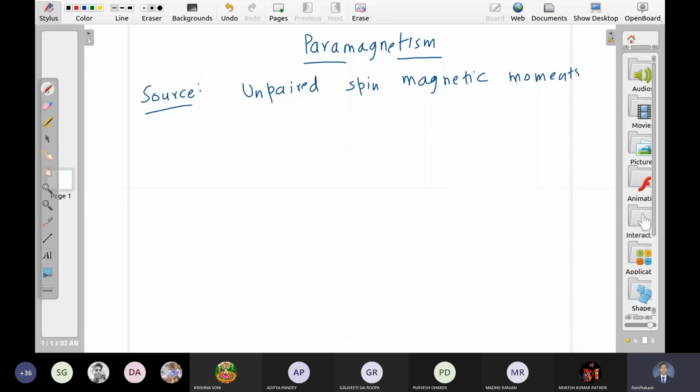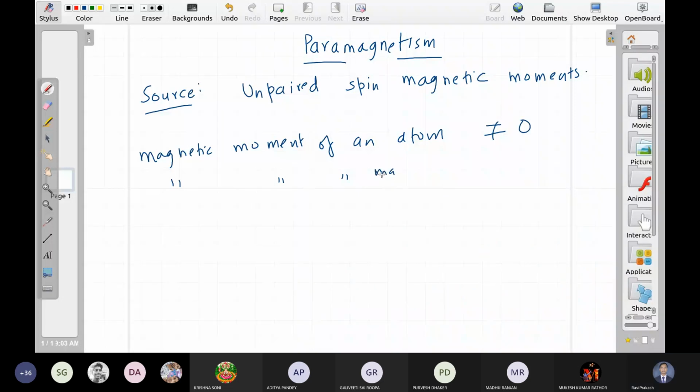So the magnetic moment of an individual atom is non-zero, but the magnetic moment of the material or substance is nearly equal to zero. Why? Due to their random orientation. Okay.